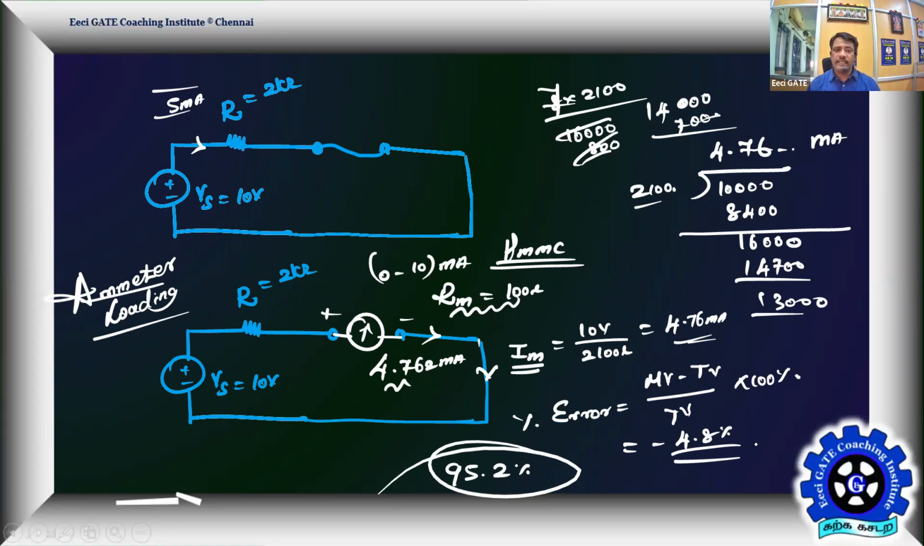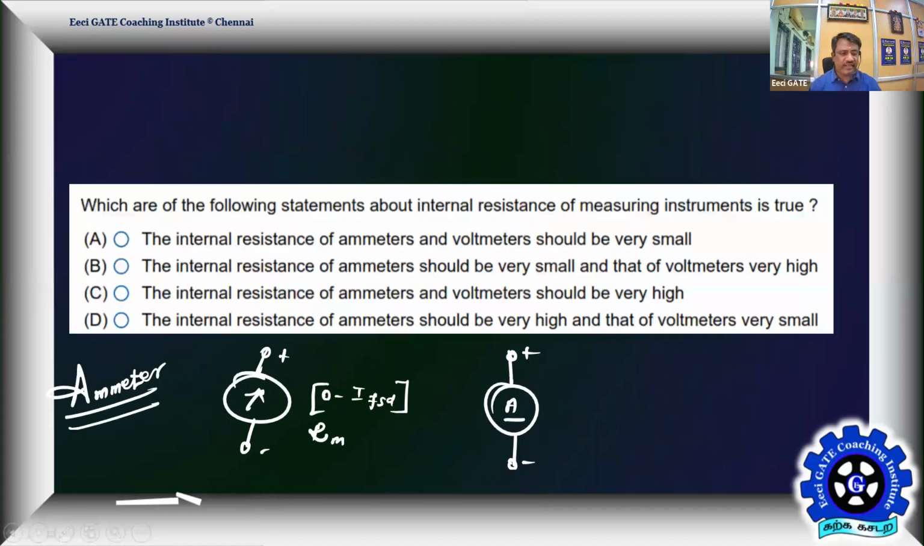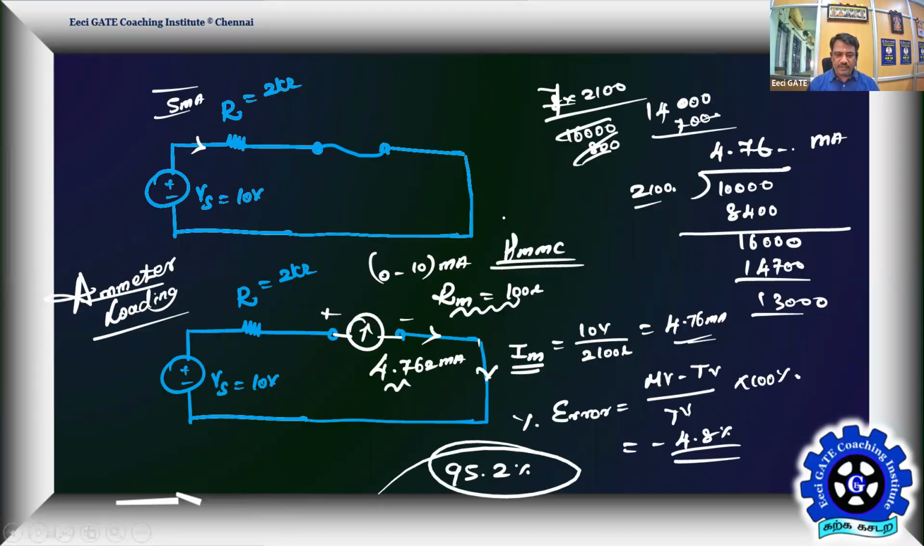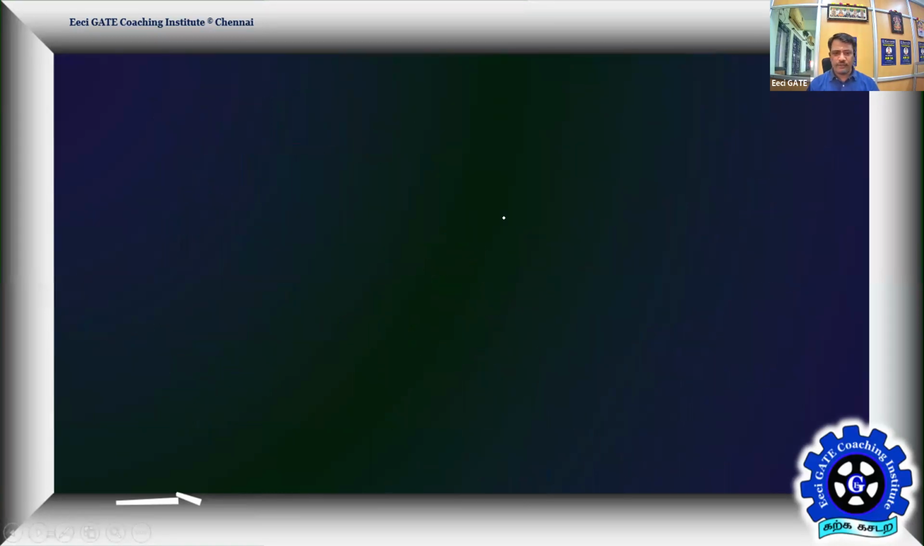So this is what the real situation is. Is it possible to conclude the problem only with this? Yes, it's possible. Let us check. The ammeter resistance should be very small. Then we have to have a comparison with the voltmeter. So we should understand the voltmeter loading effect as well. I'm just giving you the concept through this problem.